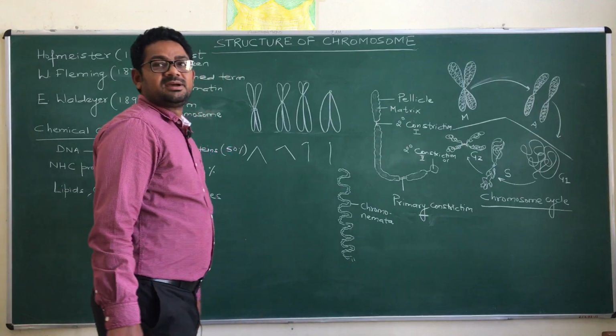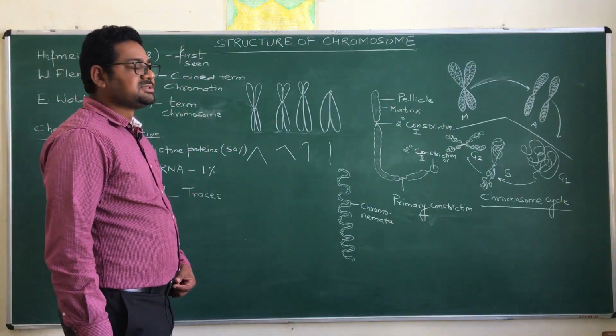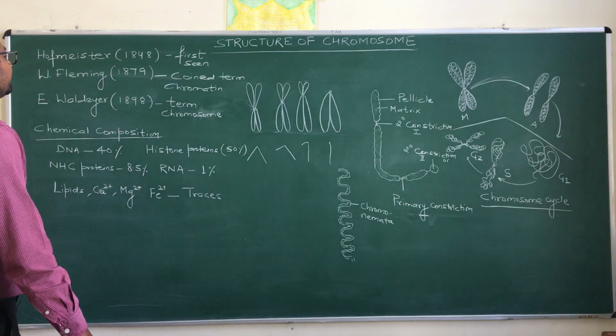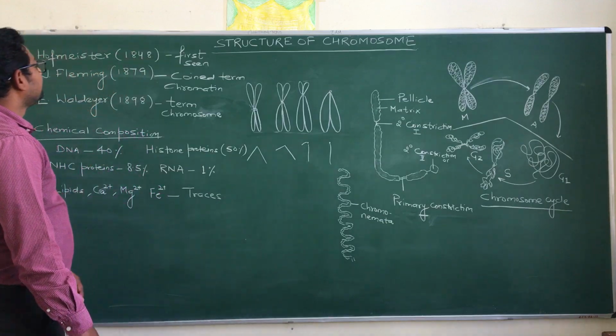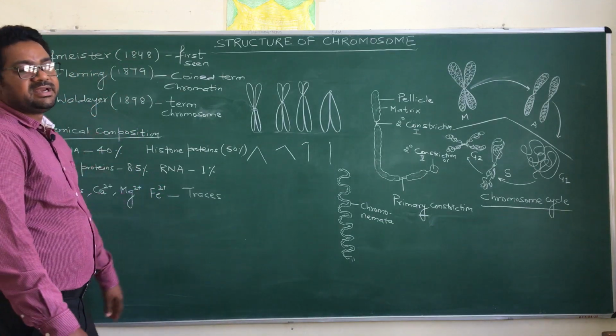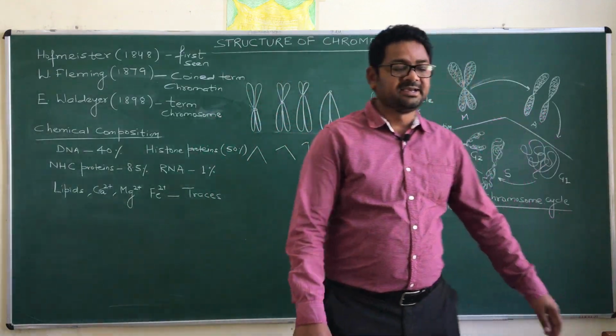So first of all, let us come to some of the historical events associated with this structure, the chromosome. These structures were first seen by Hofmeister in 1848 in the microsporocytes of Tradescantia.